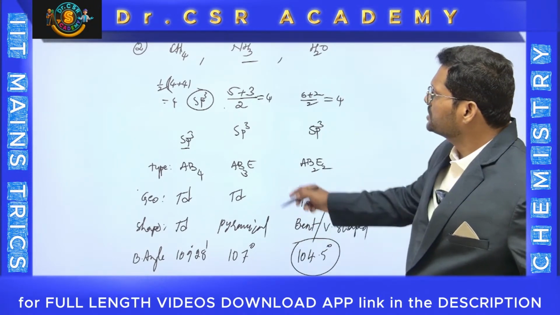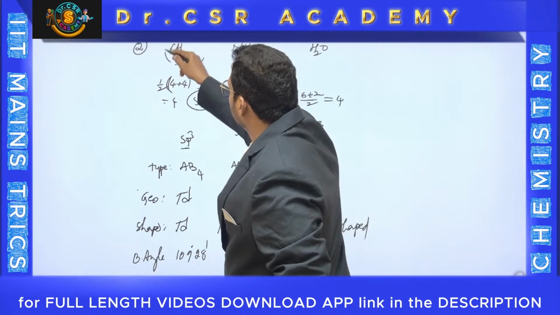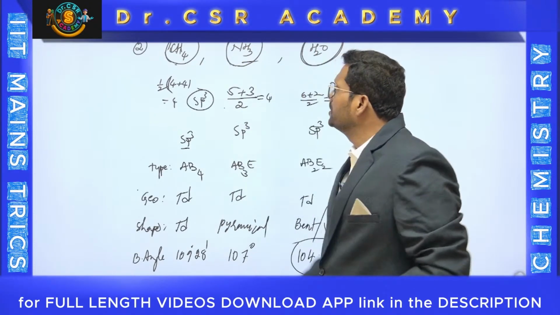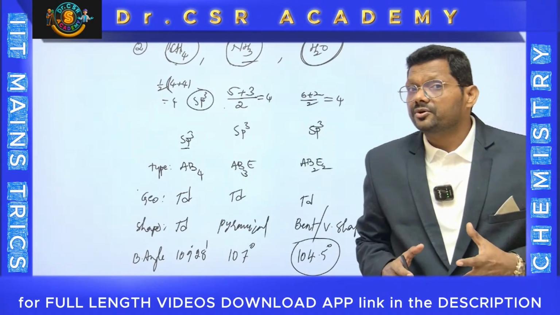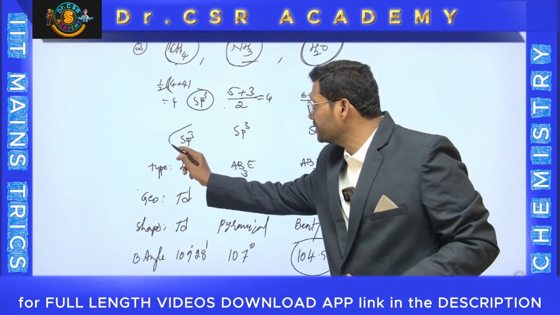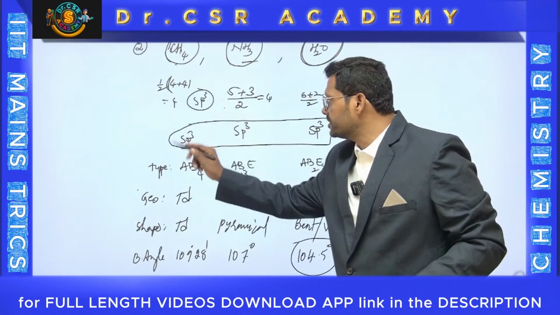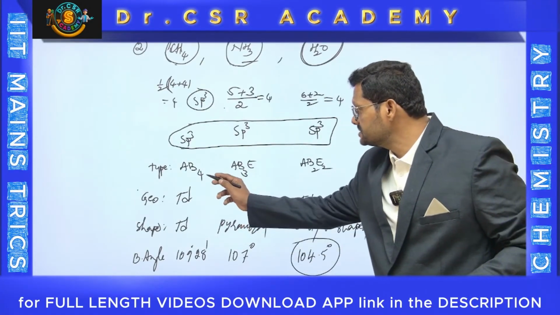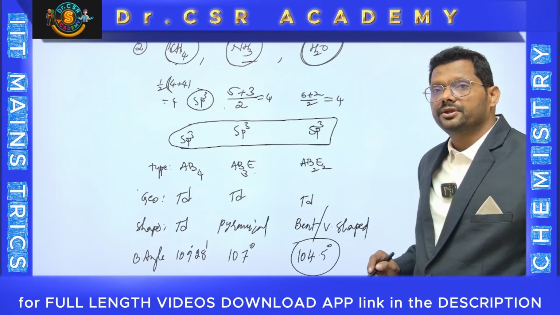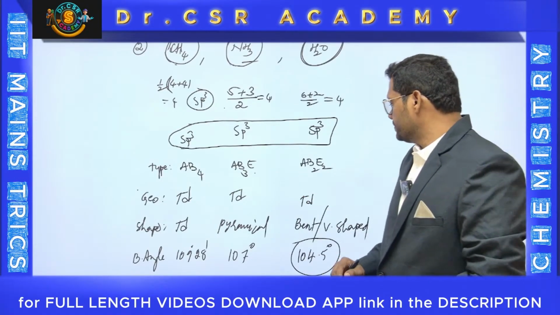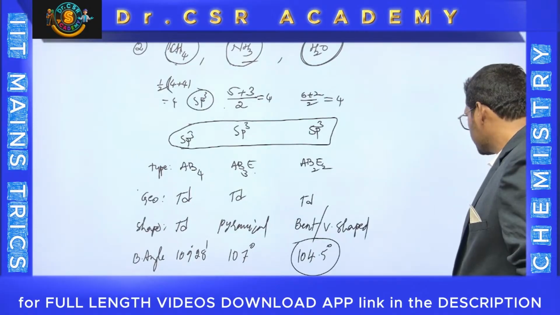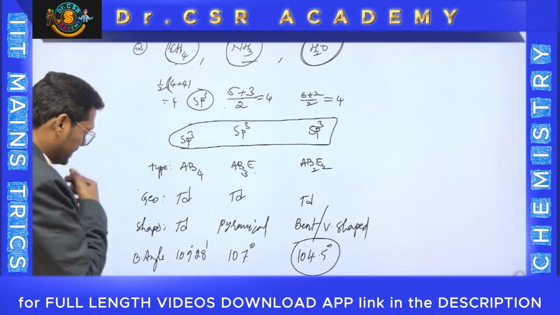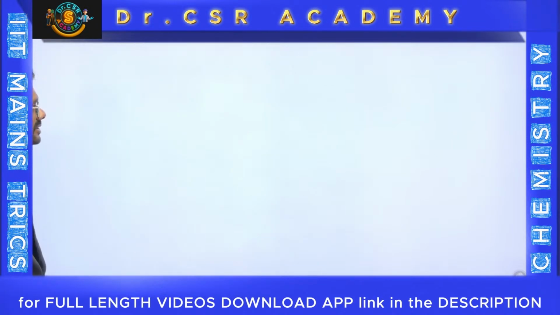And this is the chart comparing the 3 molecules, methane, ammonia and H2O. We can compare these 3 because they all have a common point, the hybridization is sp3. The only difference is the type. The type is AB4, AB3E, AB2E2. If you go with other molecules, you can observe it in this kind of way. Hope you have written this, and I am taking another slide.